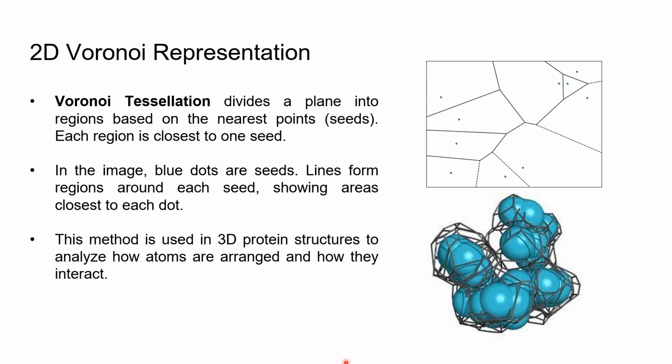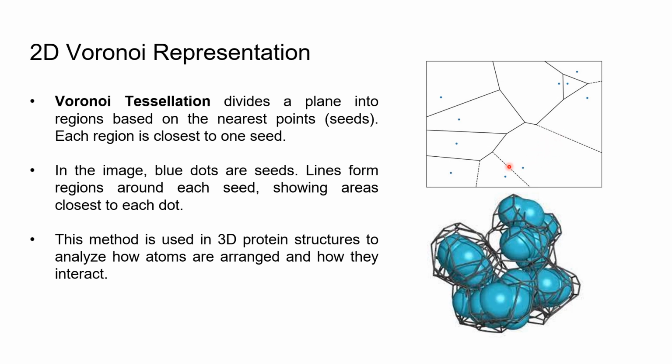To analyze the structure of protein interfaces, we use a concept called Voronoi diagrams. First, let's define what Voronoi tessellation is. Voronoi tessellation divides a plane into regions based on the nearest points, which we call seeds. Each region contains all the points that are closest to its seed. In the image on the slide, you can see blue dots representing the seeds. The lines around each seed form regions, and every point within a region is closest to its corresponding seed.